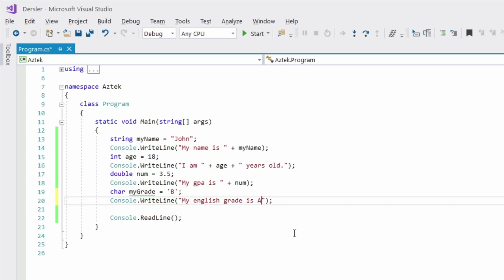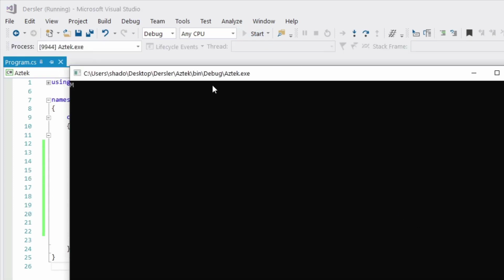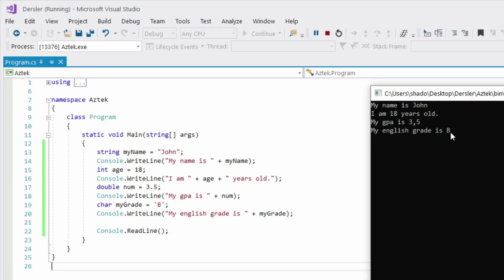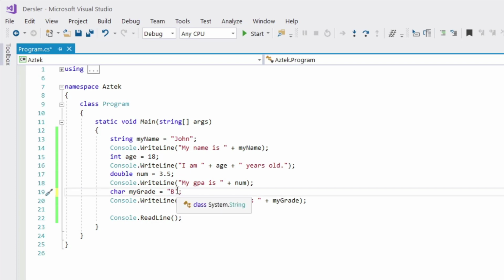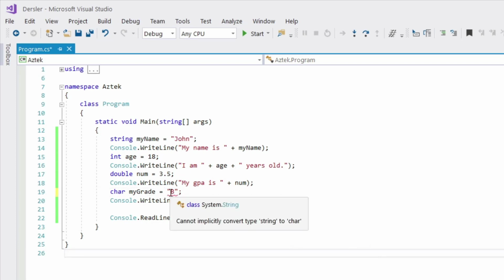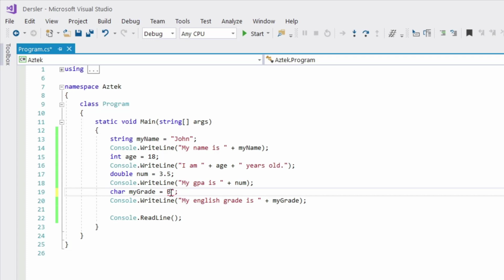So let's delete this A value from our string and put our char myGrade variable. If I execute this command, as you can see, my English grade is B. If you change this to a string, you are going to get an error because you cannot convert type string to char. You need to put apostrophes there.